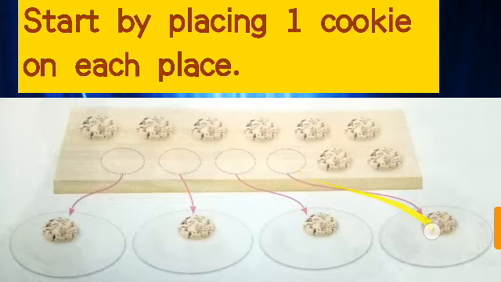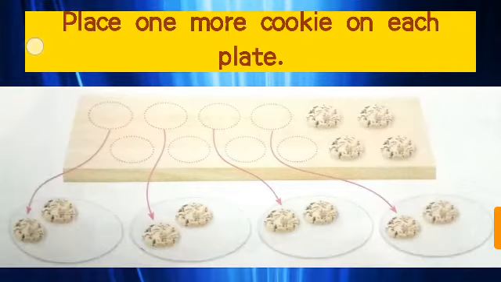Okay everyone. Still a few cookies are left. Let's count. 1, 2, 3, 4, 5, 6, 7, 8. So what we have to do, place 1 more cookie on each plate. Now 1 is already here, 1, 1, 1. Now in the second time we have to place 1 more, 1 more, 1 more and 1 more. Now we have observed that each plate has 2 cookies.